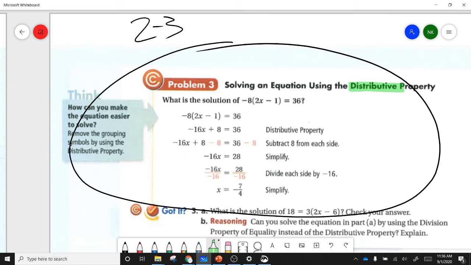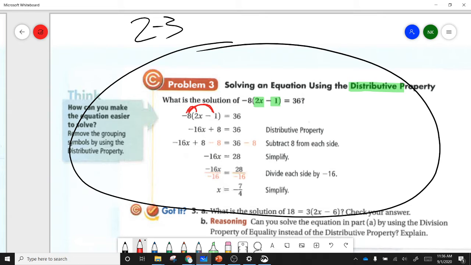Of course, distribution is when we have parentheses, but we cannot combine those like terms. They're not like terms. We can't combine them because one has a variable in it. So we're going to get around that by drawing a line from what's outside the parentheses to both of the things inside the parentheses. That line tells us to multiply.